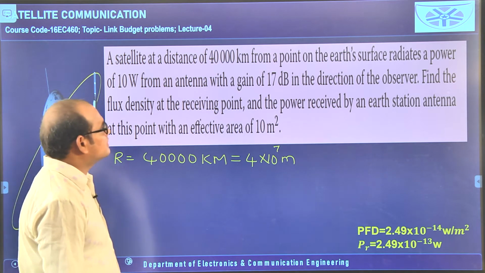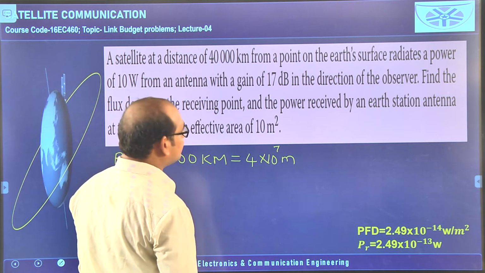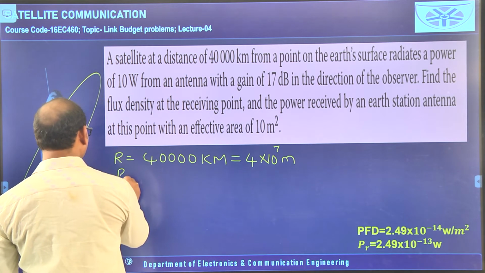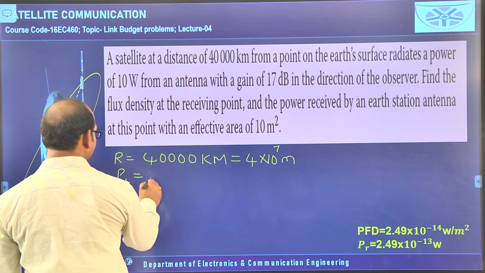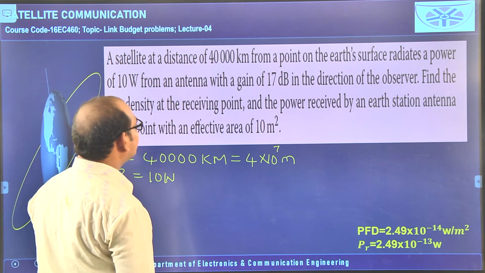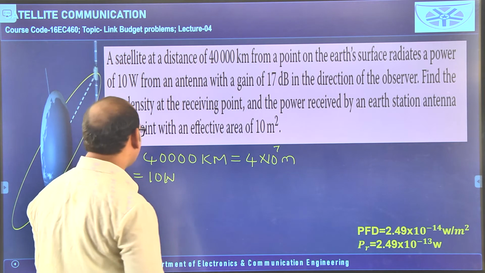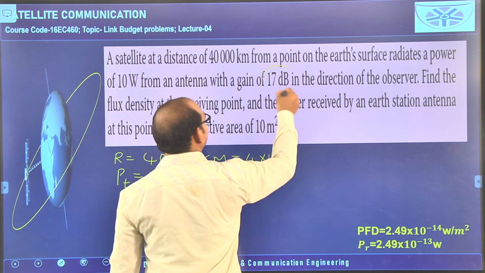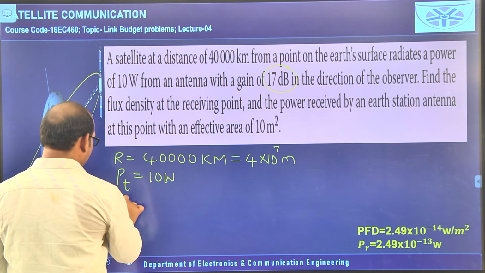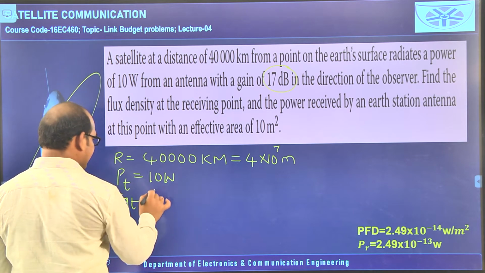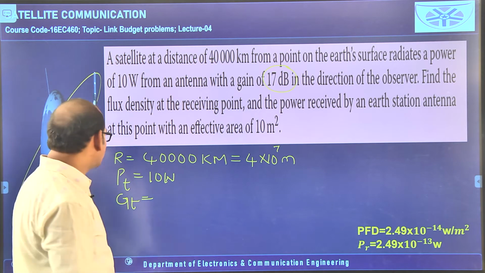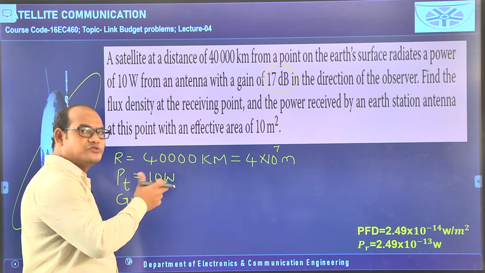This is the distance. Next, the satellite radiates a power of 10 watts. That means the transmitted power we can take PT is equal to 10 watts from an antenna with a gain of 17 dB. They have mentioned this gain also, but in dB they have given. So, you need to understand the difference between the gain which is given in dB and which is not given in dB. Based upon your formula, you need to change that one.